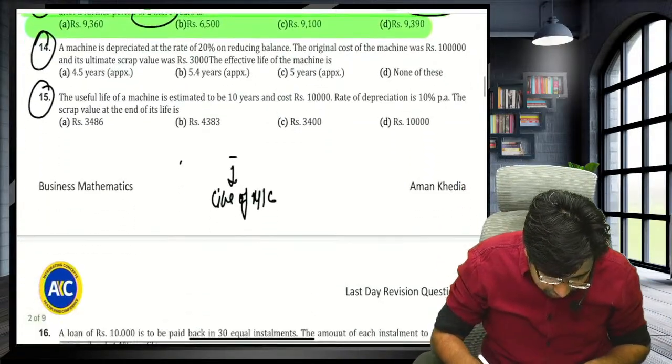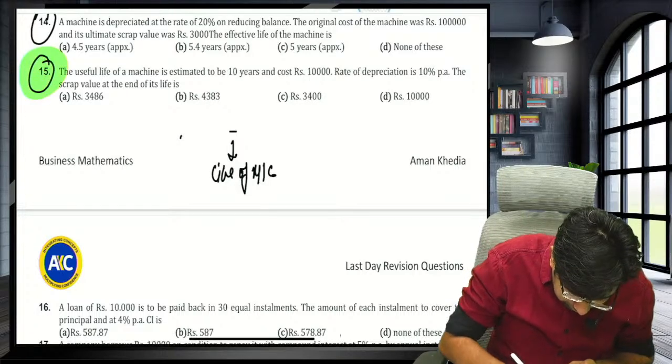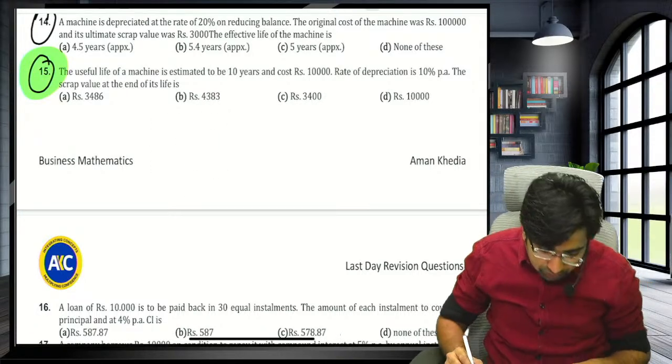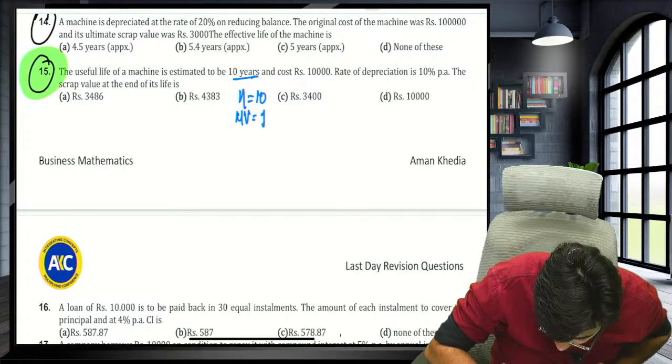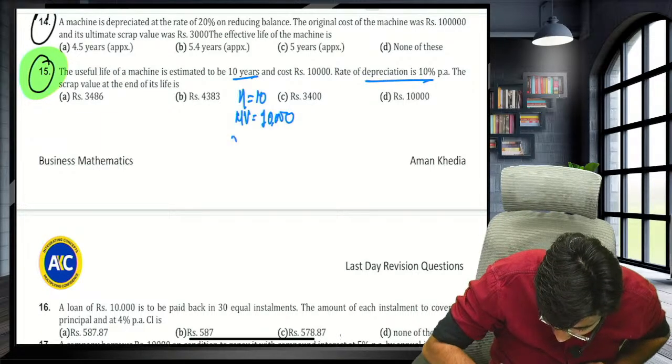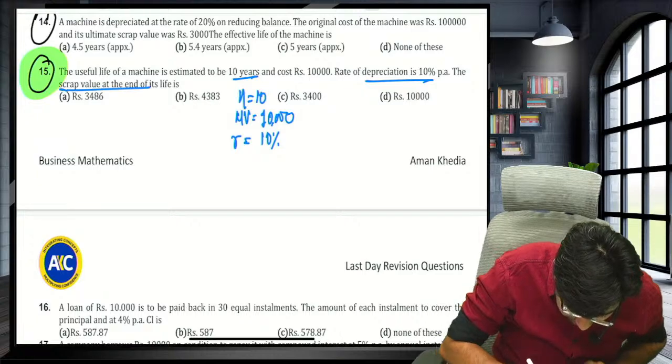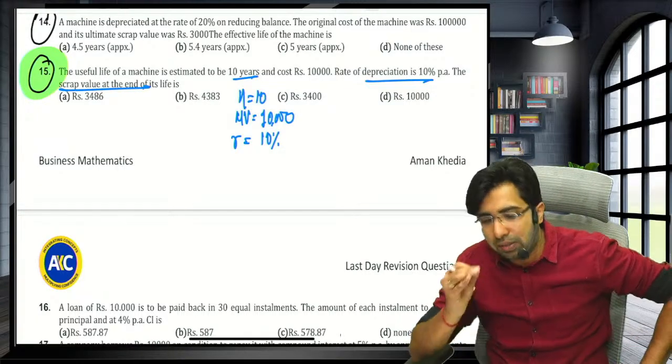Now, guys, please solve question number 15. The useful life of the machine is 10 years. Machine value is 10,000. Rate of depreciation is 10%. To find the scrap value, what is our shortcut? 1 minus r percent.